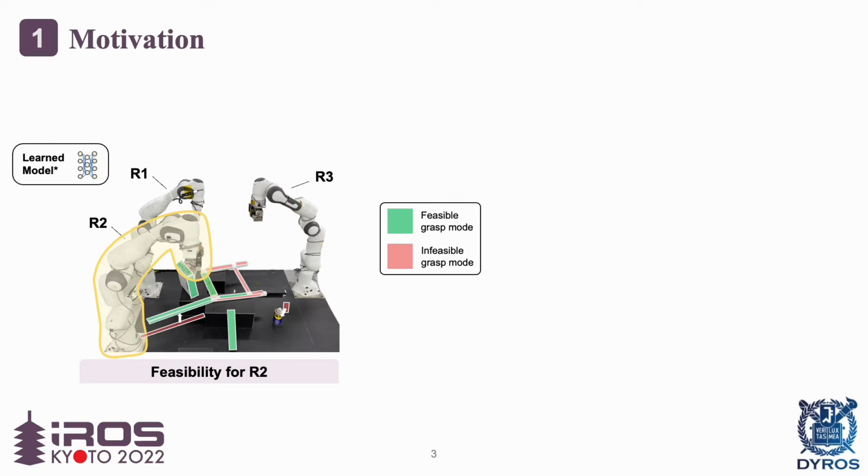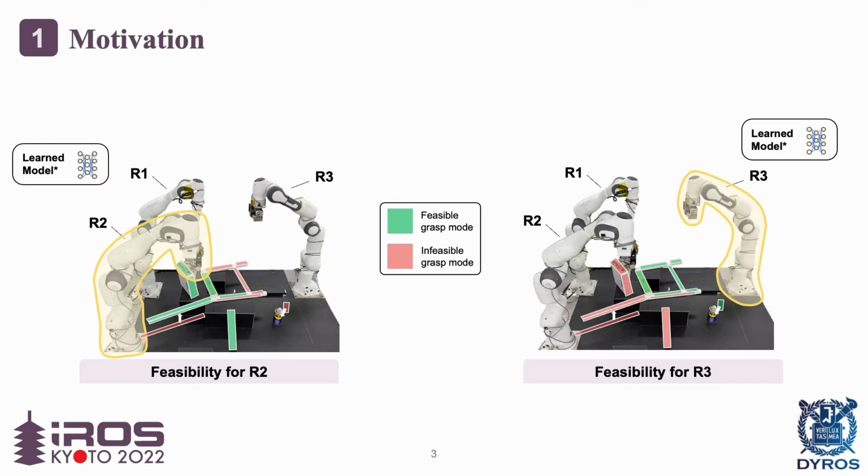The goal of this study is to find which mode is feasible when the object state is given. For the robot 2, the feasibilities are like the left figure. For the robot 3, the feasibility changes according to the robot base pose. By training a single model, it enables scalable feasibility estimation for multiple robots.